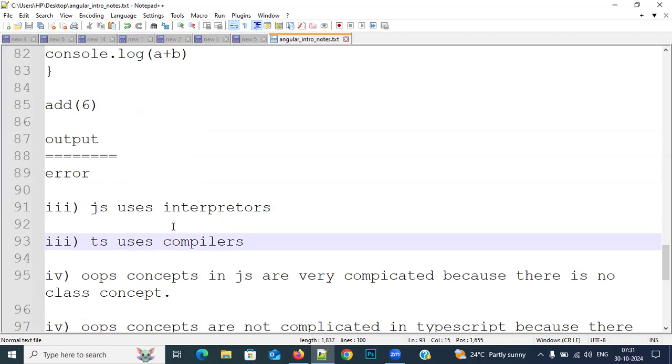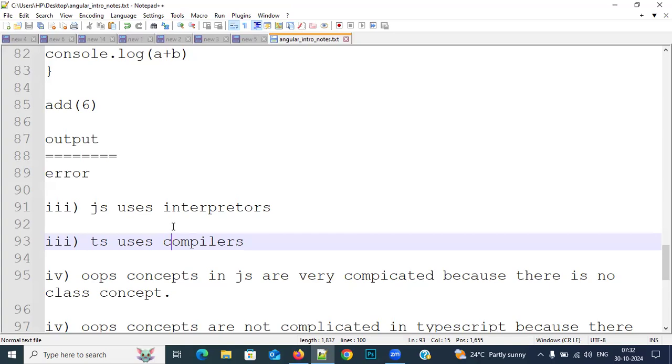For example, you are writing TypeScript language, but every language should contain alphabets, right? So here also you are writing alphabets. What alphabets? English alphabets. But can the computer understand the English alphabets? Respond, everybody. No. Okay, the computer cannot understand the English alphabets.